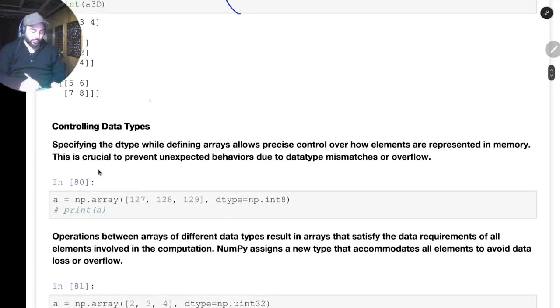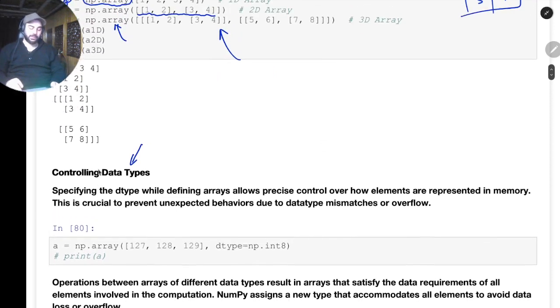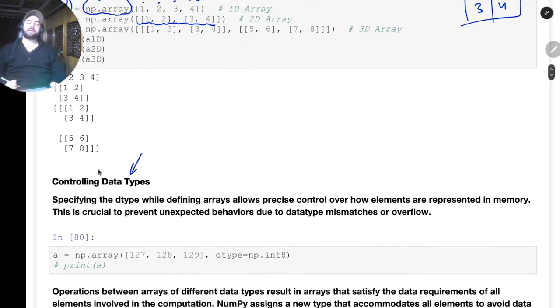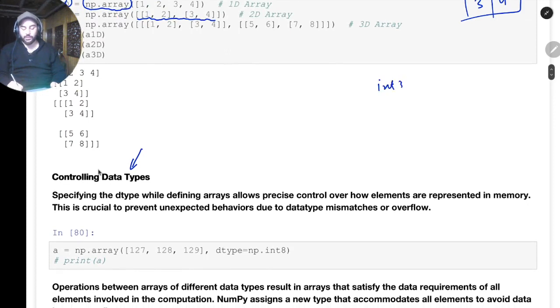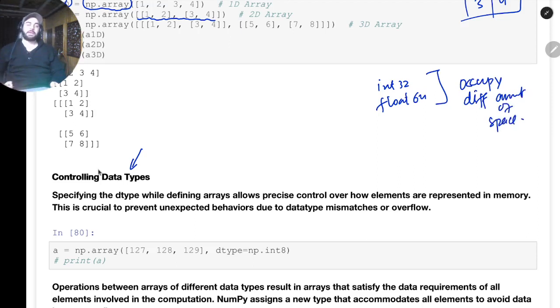Now you also want to control the data type. Okay, because numpy provides us a lot of data types. For example, you can have int 32, you can have float 64. So why are they different data types? Because they occupy different amounts of space. Am I clear with this?